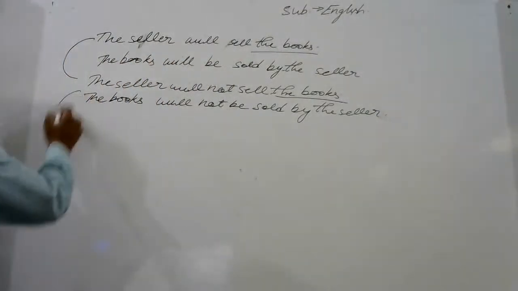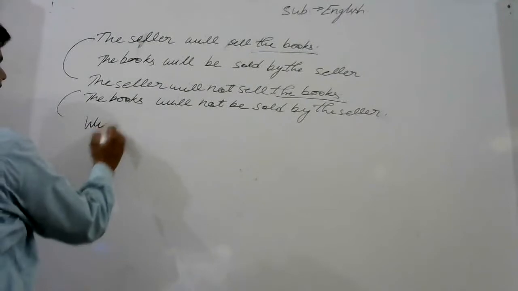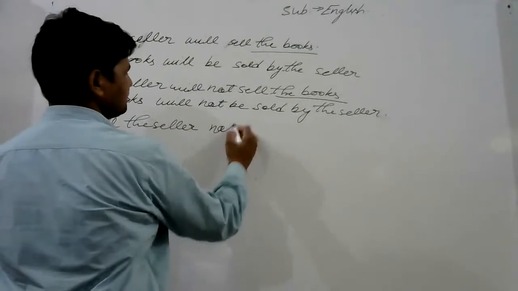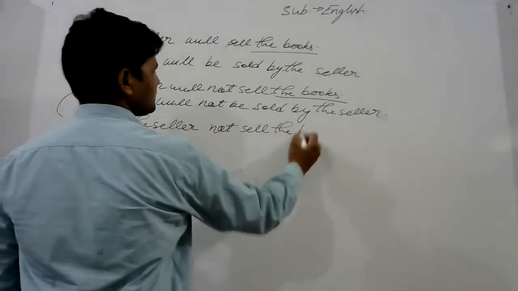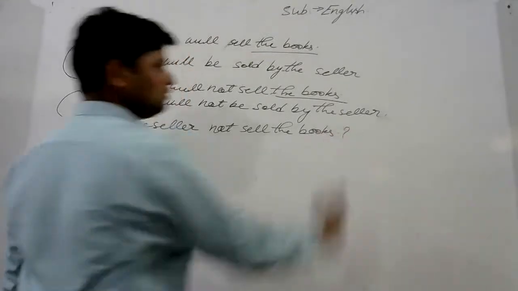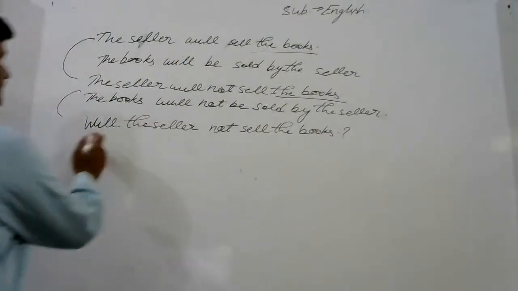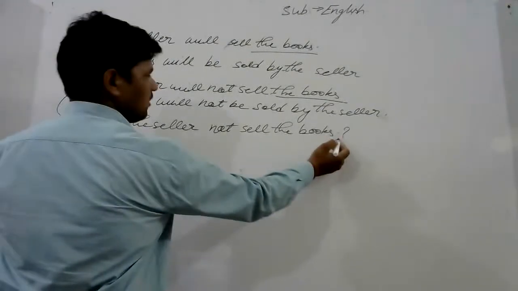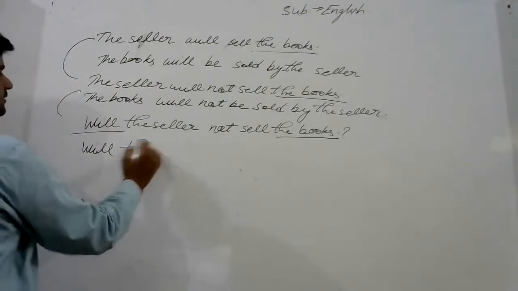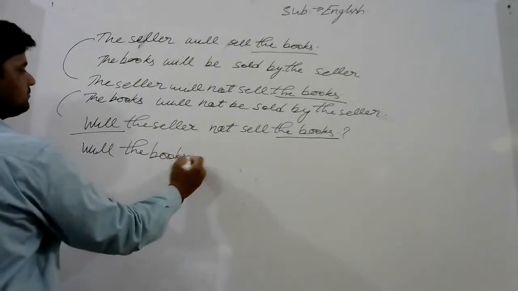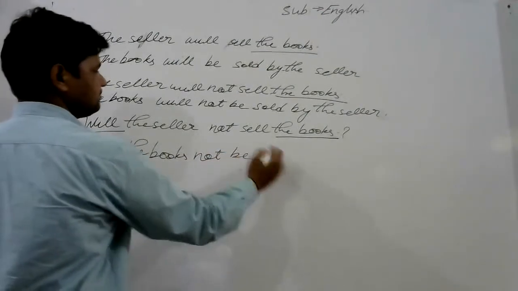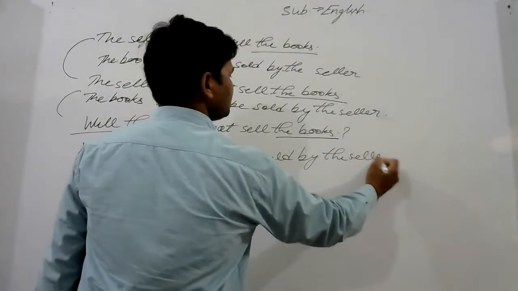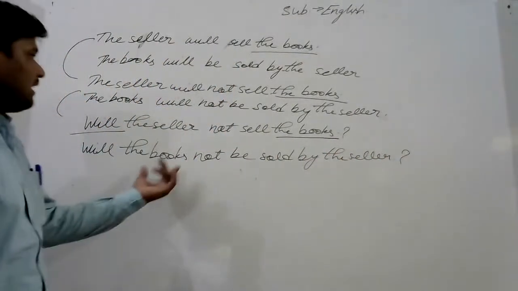Let me take this sentence in interrogative first type. Will the seller not sell the books? Interrogative negative first type. At first, will, and object becomes subject. Will the books not be sold by the seller? You are thinking that you do not understand this sentence.